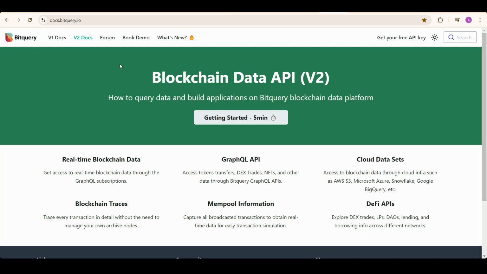So this is our official documentation. V1 docs are at this tab, and V2 docs we have here. This is quite dedicated documentation for our API v1 and v2. We have really good documentation. Every day we push changes to these docs, and we keep them updated day to day. So you should definitely rely on these docs. You can find many examples there.